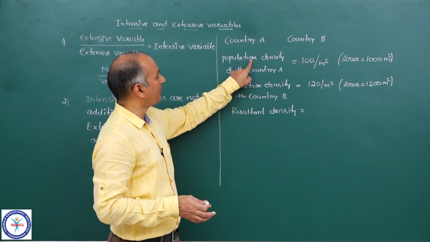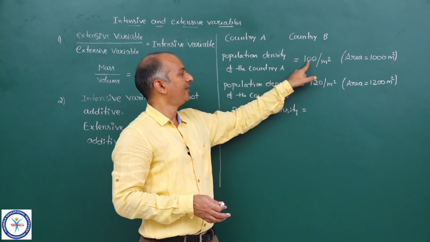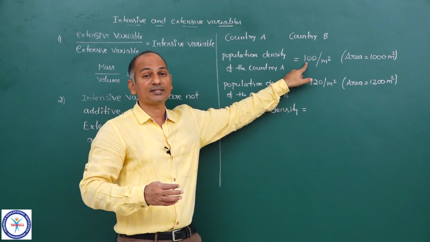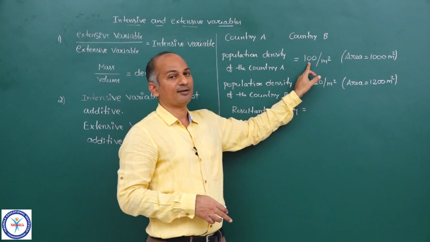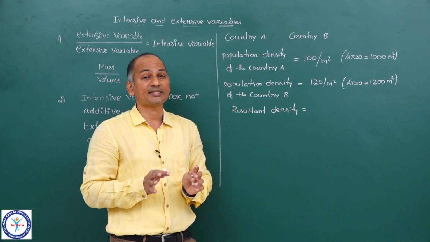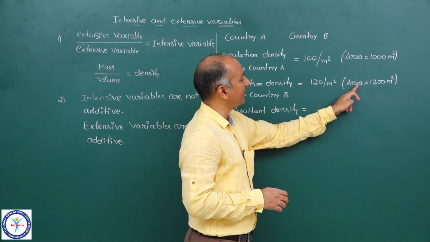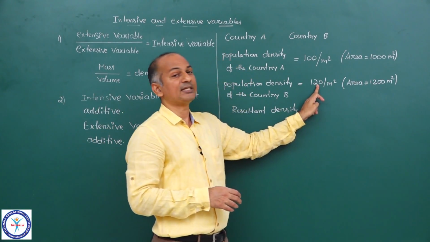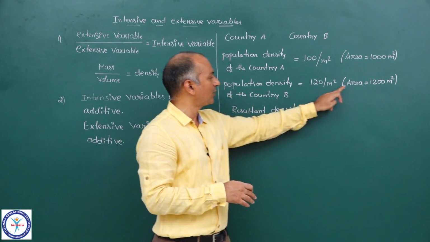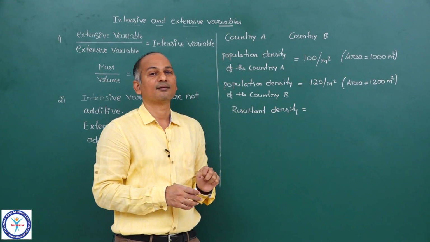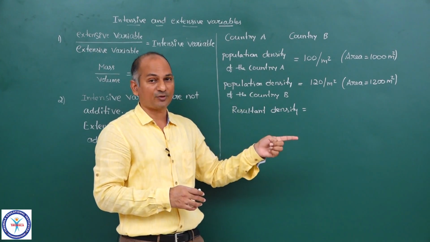Now what is the total population of country A? Area is 1000 meters square and density is 100 persons per meter square. So it is 1000 into 100, that is 1 lakh persons. Similarly, for country B, area is 1200 and density is 120 per meter square, so number of persons is 1200 into 120, that is 1,44,000.